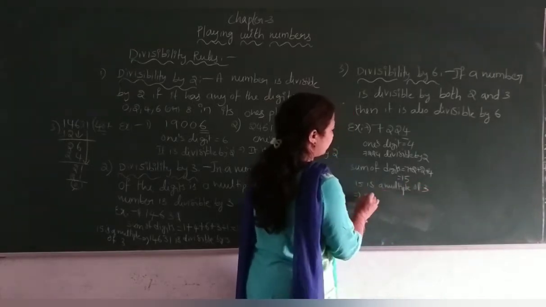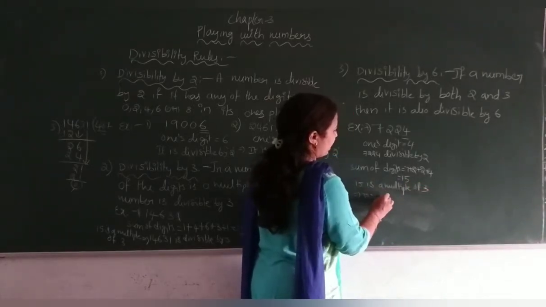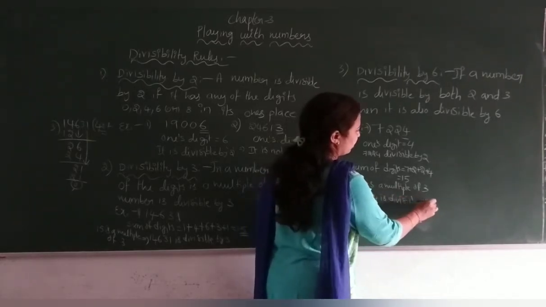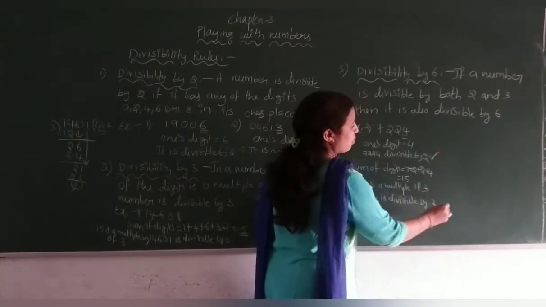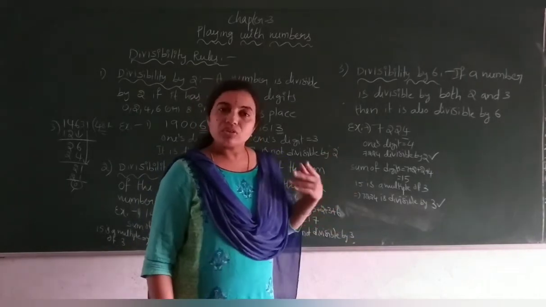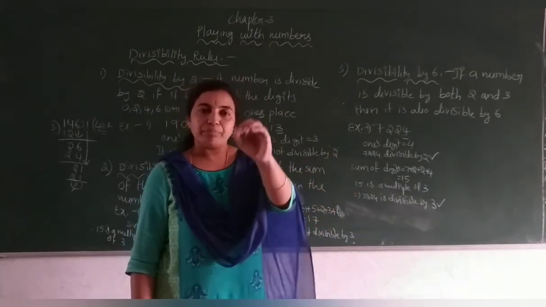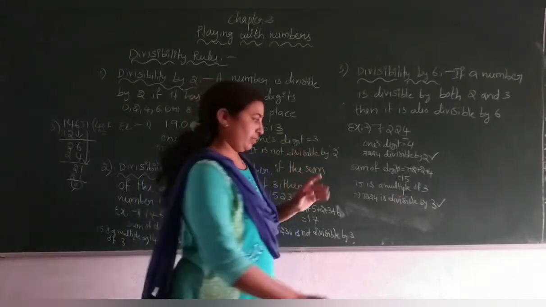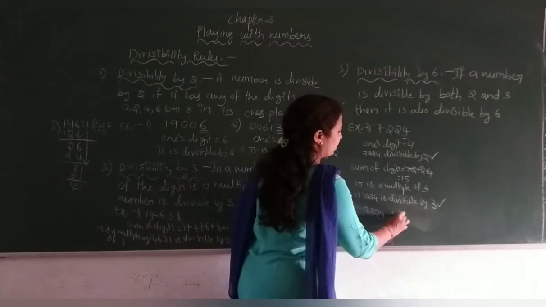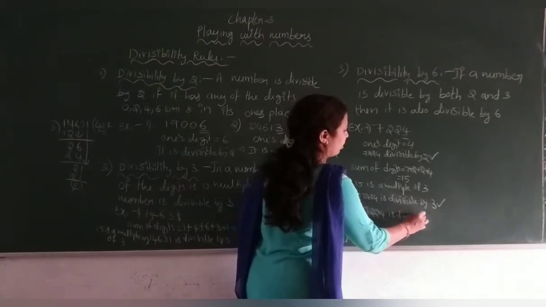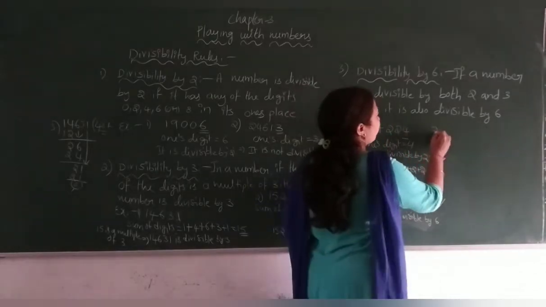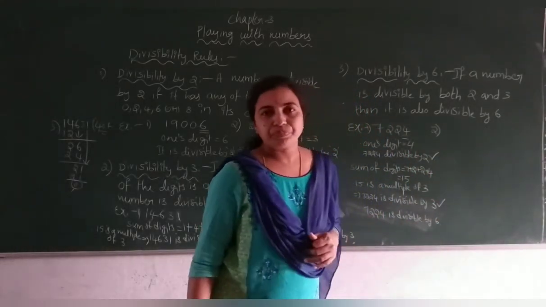That implies 7024 is divisible by 3. See here, it is divisible by 2 and it is divisible by 3. With both it is divisible. So now you can say that the number is divisible by 6. Therefore, it is divisible by 6.